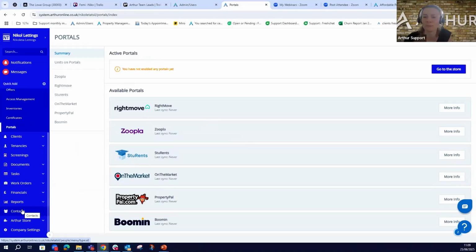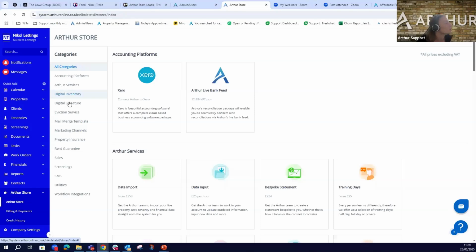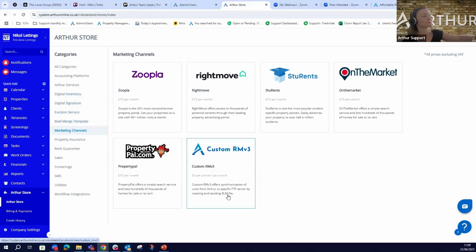However, because many clients use different portals, we have a separate tool. It is called the RMV3. If we go to the Arthur store and then marketing channels, custom RMV3. This is a separate tool that we have created in Arthur, so that if we don't integrate with a specific provider directly, you can subscribe to this one and then you will be able to integrate. So far, I haven't had a complaint from a client claiming that they're not able to integrate with a distribution portal. There should be no issue.